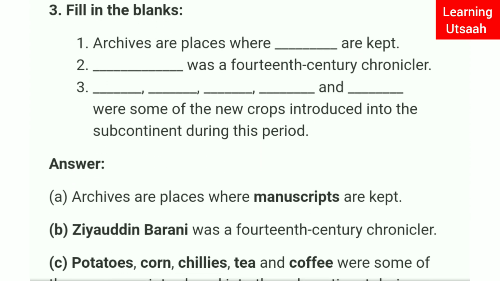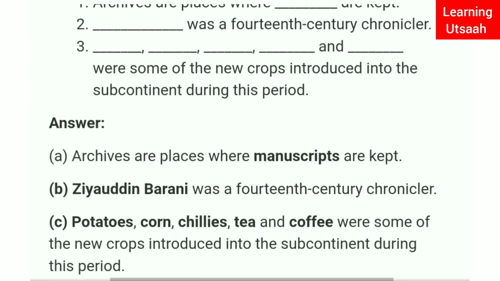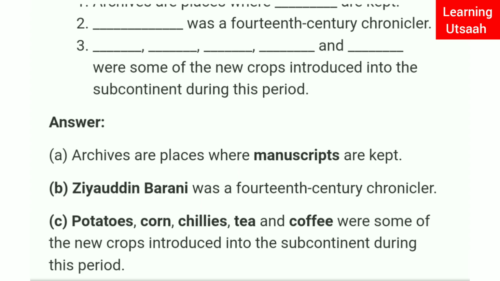Fill in the blanks. First, archives are places where dash are kept. Answer is, archives are places where manuscripts are kept. Second, dash was a 14th century chronicler. Answer is, Ziauddin Barani was a 14th century chronicler.